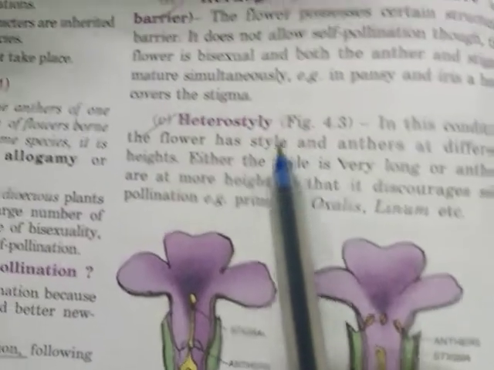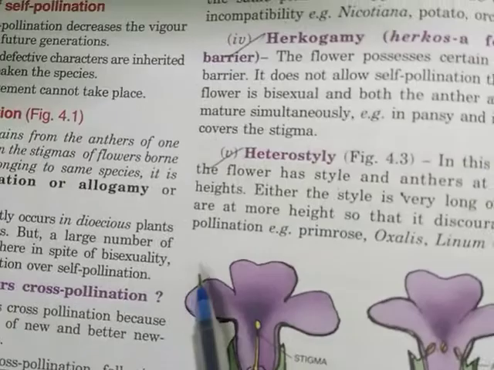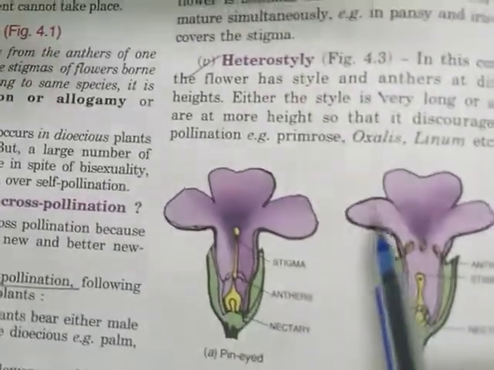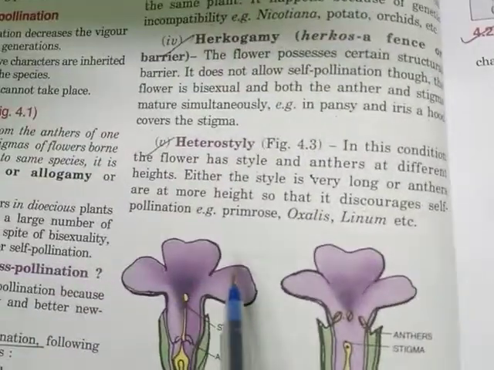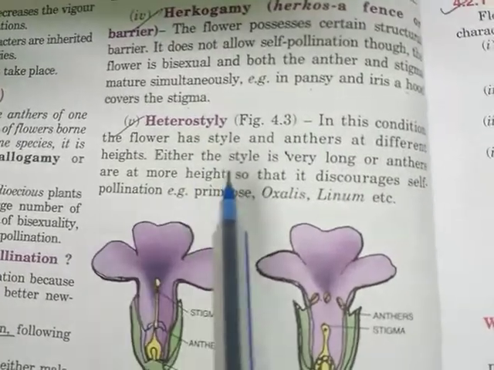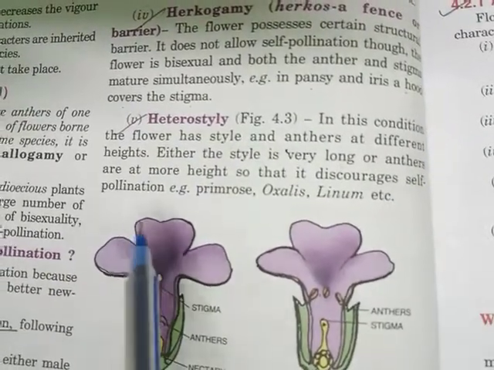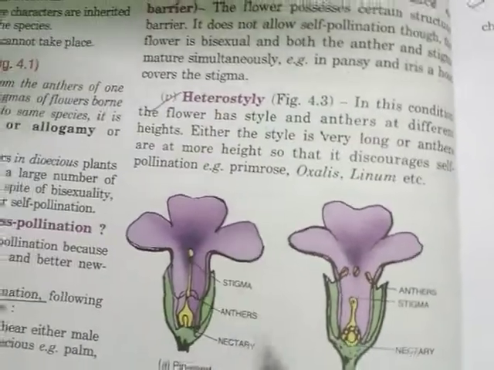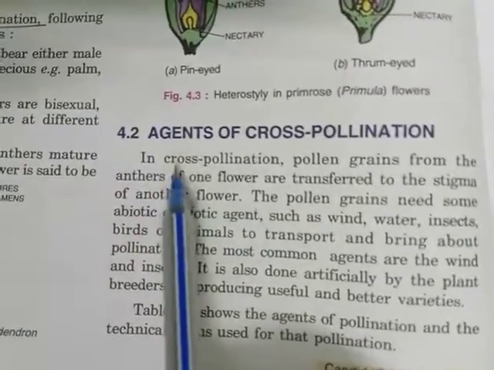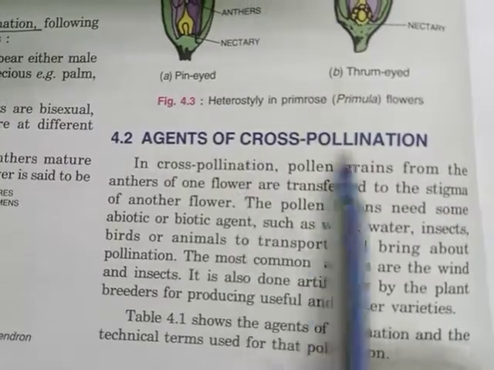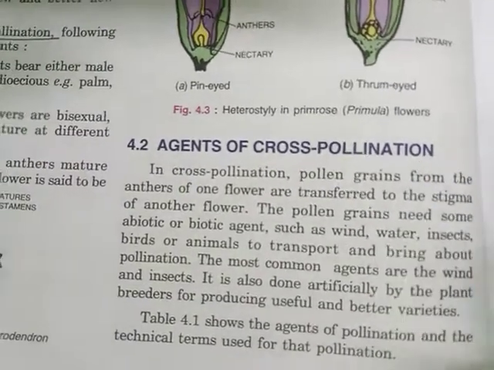So children, learn all these definitions. The examples are also very important, and sometimes you are asked to write down the conditions or adaptations along with examples. So children, learn all this, and then in the next session we will study the agents of cross pollination. Thank you.